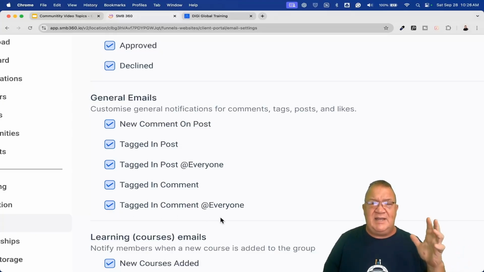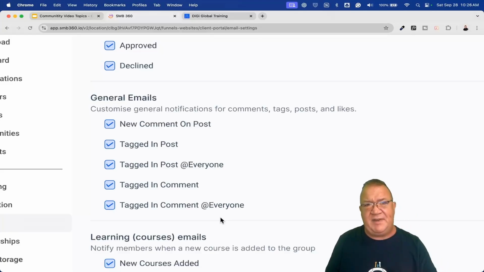All of these are the things that everybody really wanted before. The notifications were really just inside the portal. Inside the notifications area, that's the only notifications that you got. But here now, these general emails are available.